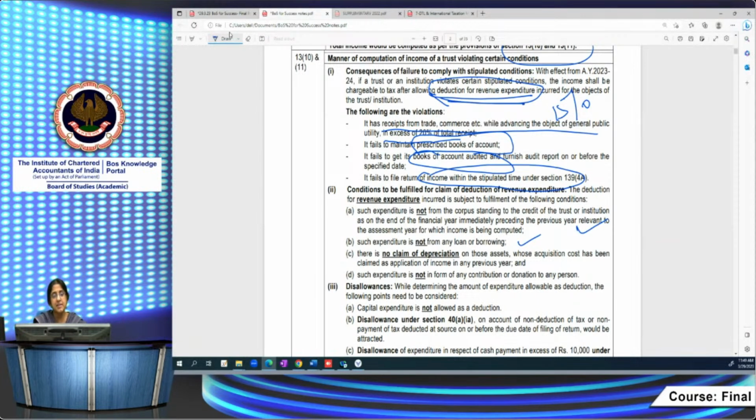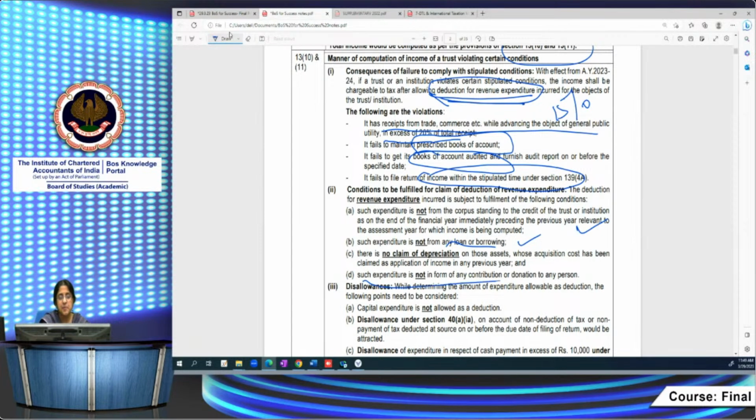But here, what they are trying to tell is a condition which is there under the normal provisions also. They again stated that same condition for claiming revenue expenditure, that it should not be from corpus donations. Then it should not be from a loan or borrowing. This is applicable for normal provisions also. Then you cannot claim any depreciation on the assets. If the cost has been claimed in any previous year, you can't claim depreciation in this year also.